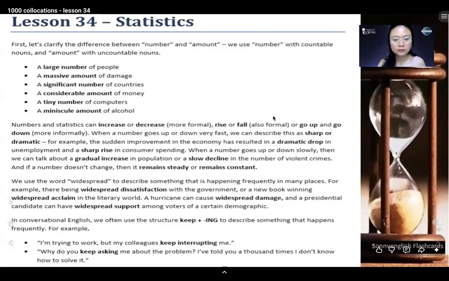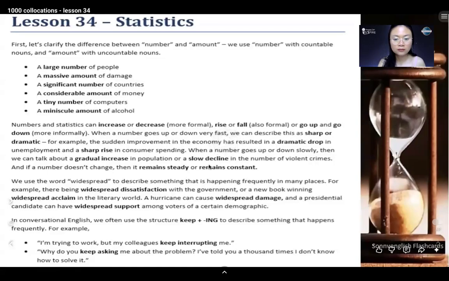We use the word widespread to describe something that is happening frequently in many places. For example, there being widespread dissatisfaction with the government, or a new book winning widespread acclaim in the literary world.